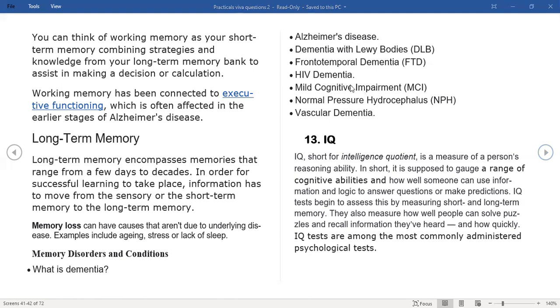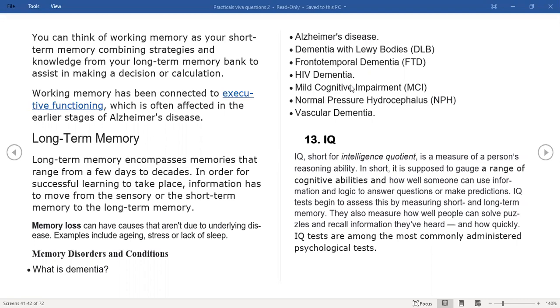Frontotemporal dementia. It is an uncommon type of dementia that causes problems with behavior and language. It is majorly in your frontal and temporal lobes of the brain, as it is in the name itself, frontotemporal. Mild cognitive impairment. Mild cognitive impairment is an early stage of memory loss or other cognitive ability loss, such as language, visual and spatial perception, and things like that. These people can still perform their day-to-day activities independently, but they'll stop remembering stuff as well as they used to.